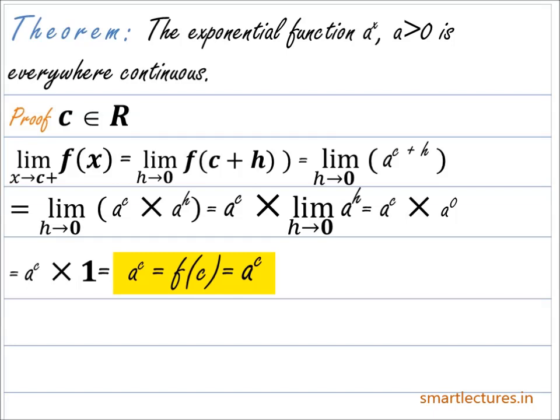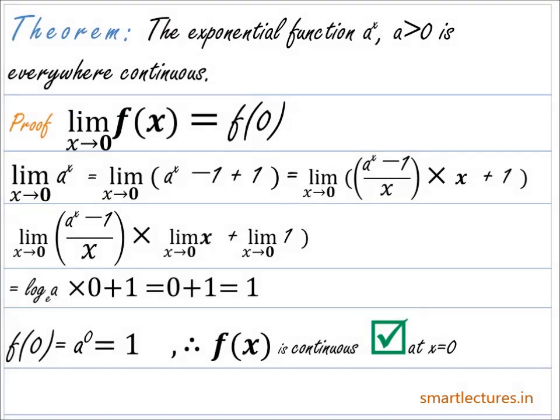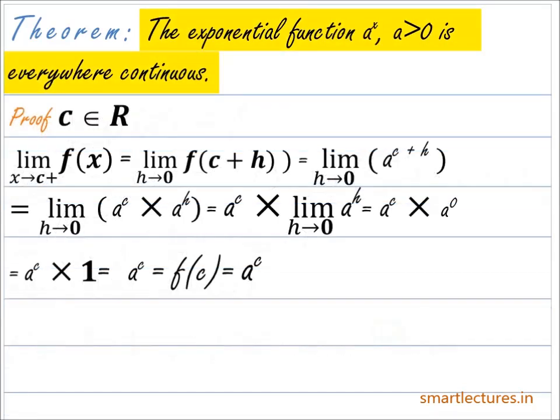So we have already proved that the given function a to the power x is continuous at x equal to 0, and it is also continuous for any arbitrary point c, where c belongs to the real numbers. So that means the given function f of x defined by f of x is equal to a to the power x is an everywhere continuous function.